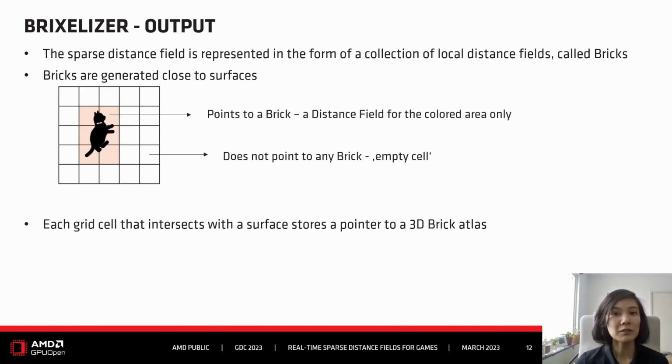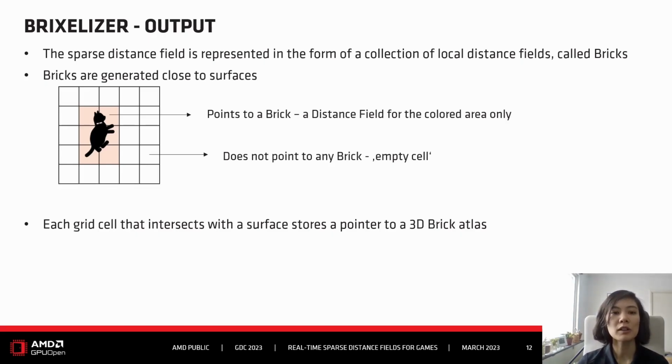The distance fields themselves, as I mentioned before, are a collection of local distance fields. A single local distance field is called a brick. Bricks are generally close to surfaces. So if we lay out a 3D grid over our scene, for every grid cell we determine if this grid cell intersects with a surface or not. If it does, we let it point to a brick. If it does not intersect with any surface, it remains empty, so it will not point to anything.